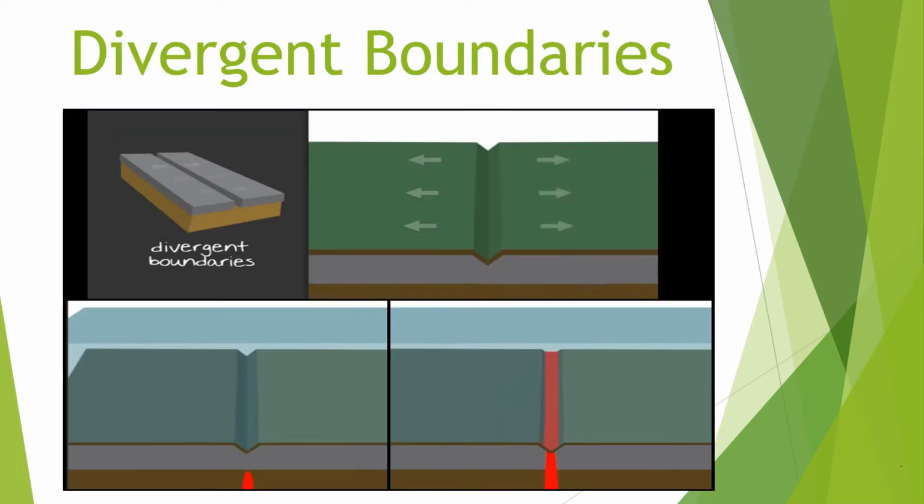Next up are the divergent boundaries. Now these plates move away from one another, which creates a crack. Mostly, this type happens in the oceans. Once there is a crack, the magma will go up and fill the space, as you can see in